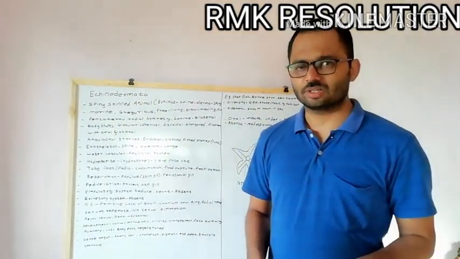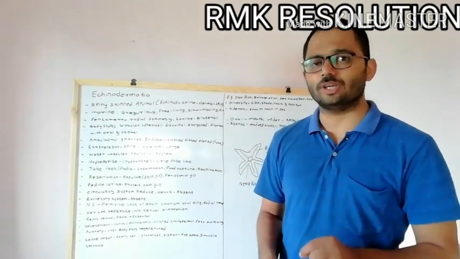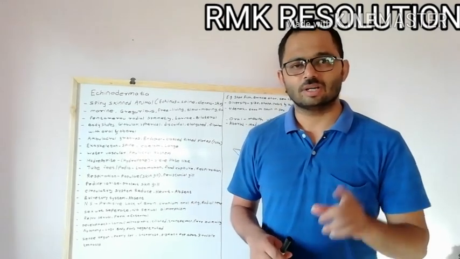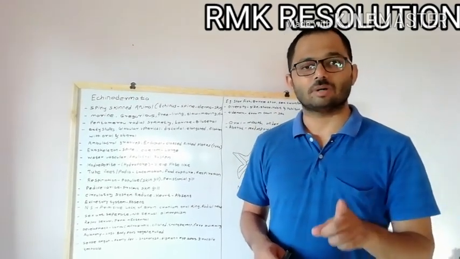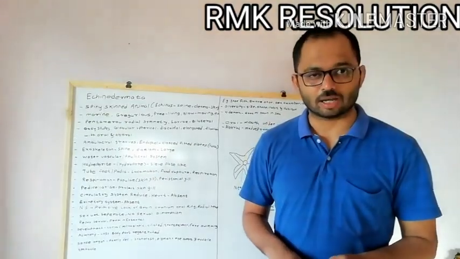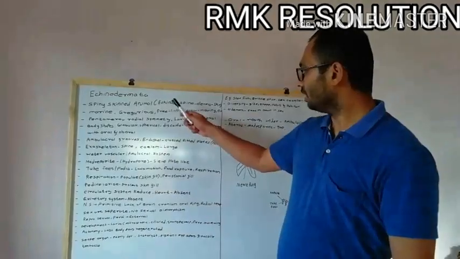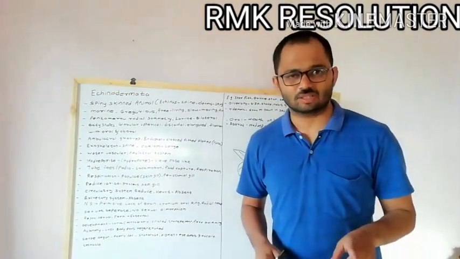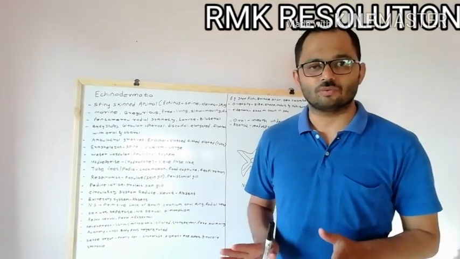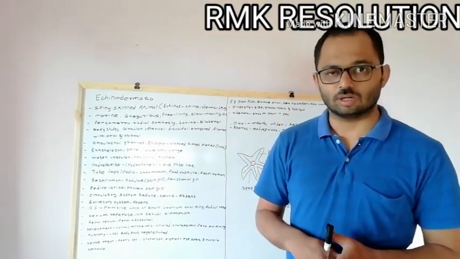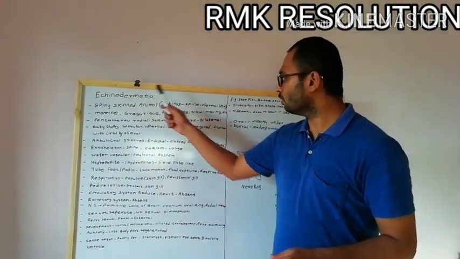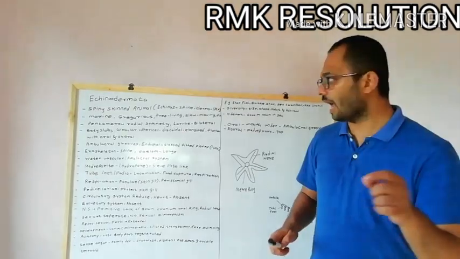Now see, this is very interesting. Spiny skin animals means on the body there are some spines present. Many spines are present on the body surface. That's why these animals come under the phylum Echinodermata. Now this word Echinodermata was derived from the Greek word echinus, which means spines. Spines are pointed, hard, calcareous structures which are found on the skin, and derma means skin. That's why it is called Echinodermata, that is, spiny skin animals.